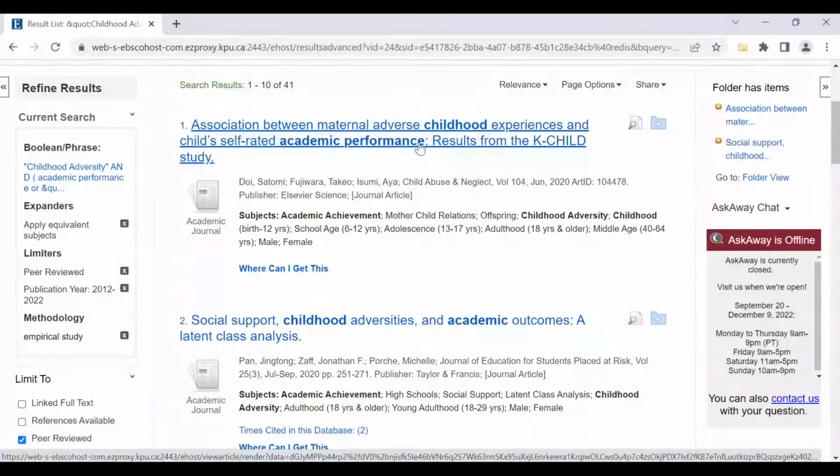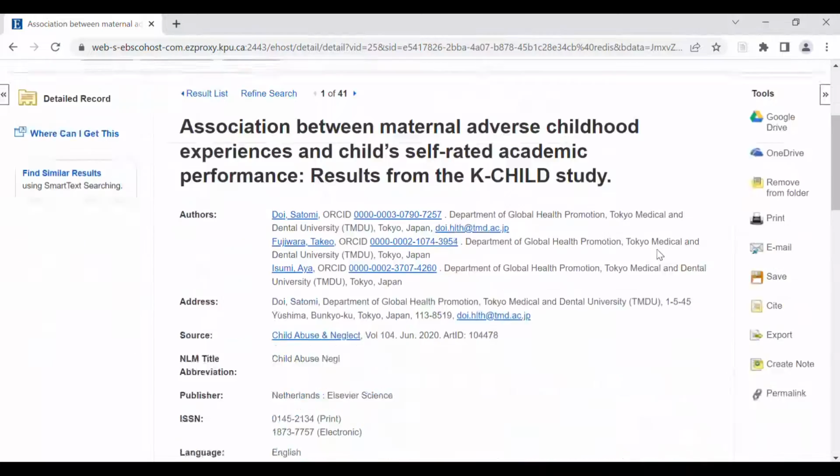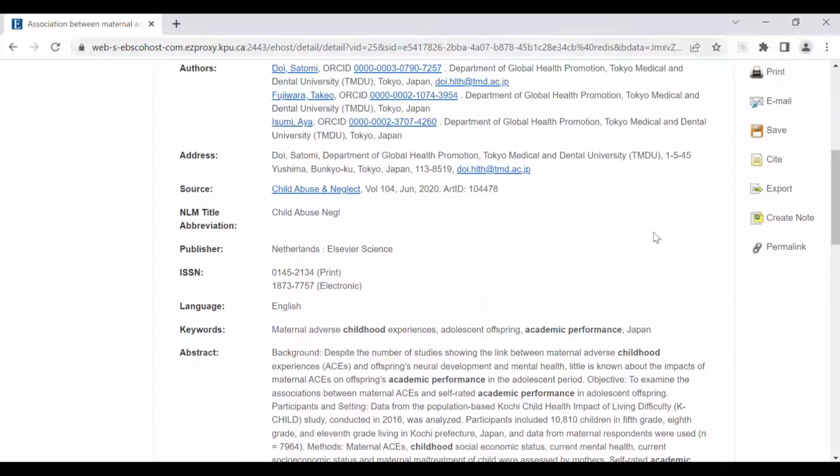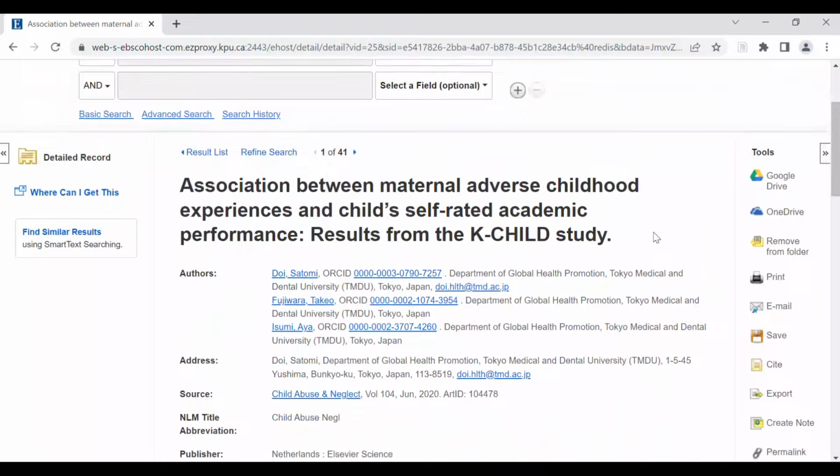If that beginning of the abstract isn't enough, you can click on the title of the article, and here you can read the abstract in its entirety. That should give you a good idea of whether it's going to be about your assignment topic or not.